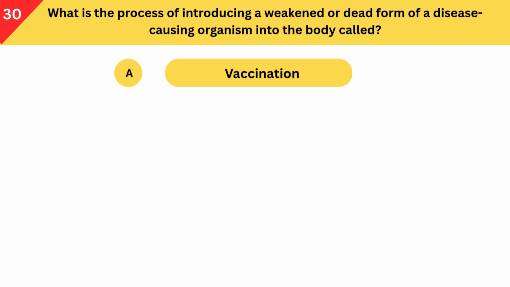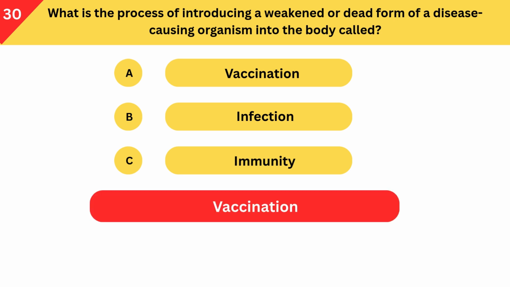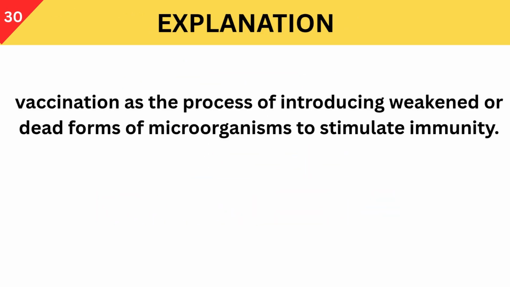What is the process of introducing a weakened or dead form of a disease-causing organism into the body called? A. Vaccination. B. Infection. C. Immunity. Correct answer is vaccination. Vaccination is the process of introducing weakened or dead forms of microorganisms to stimulate immunity.